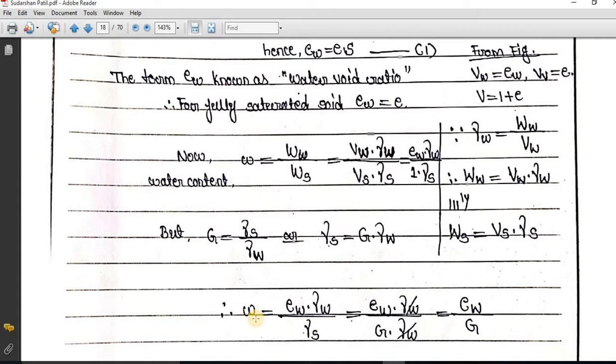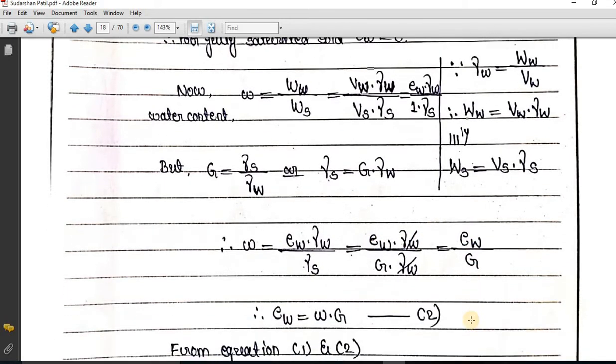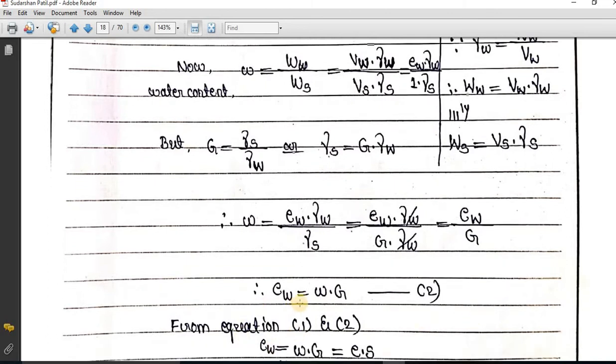So small w is equal to e_w into γ_w divided by γ_s. So in place of γ_s, from this equation I have taken it over here. Same equation I have taken over here. So from this equation, in place of γ_s I am going to keep G into γ_w. So γ_w and γ_w are going to get cancelled. So I am going to get the water content equal to e_w divided by G. So equation 2 is e_w is equal to small w into G.